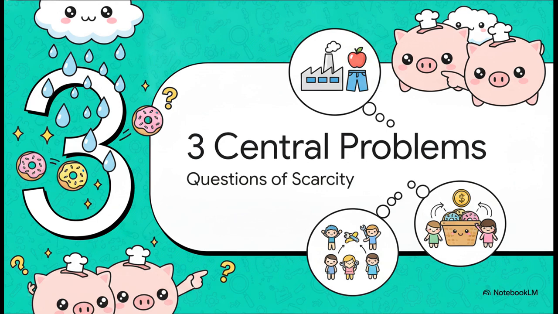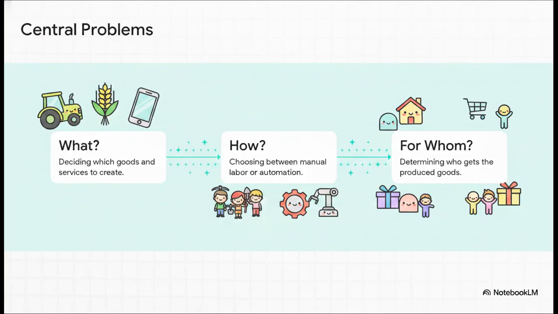Section 3. Three central economic problems. Because of scarcity, every society is forced to answer three inevitable questions. These are the three pillars of economic decision-making. First up, what to produce. A country has to decide if it's going to use its limited steel and labor to manufacture farming machinery to feed its people, or maybe consumer electronics to export.